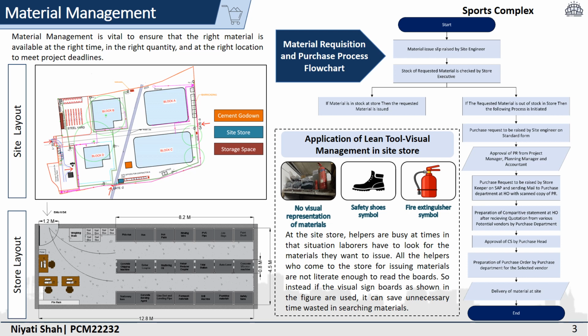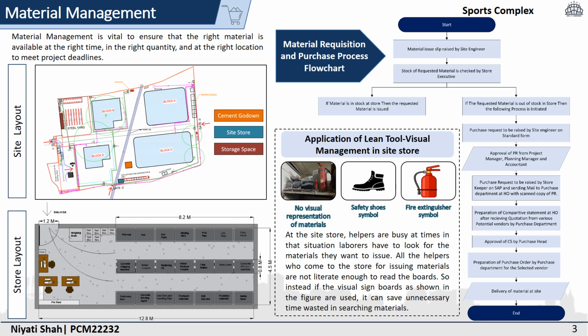One of the major observations at the store is that when the laborers come for the issuance of any kind of materials, at times helpers are busy. So what does the store executive do? The store executive asks the laborers to find the material. The laborers are not literate enough to read the boards. As there is a lack of visual representation on the boards in the racks of the store, it was difficult for the laborers to find anything, and they waste time searching for the material. Instead, if visual representation is provided as shown in the figure, in the case of safety shoes and the fire extinguisher, this will help them find the materials very quickly.